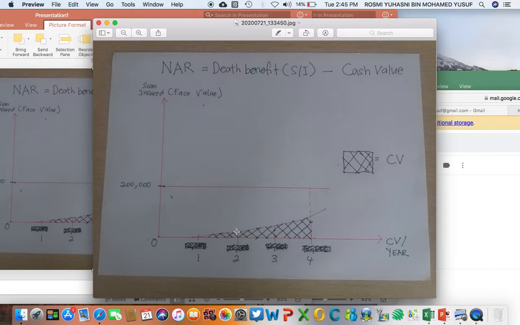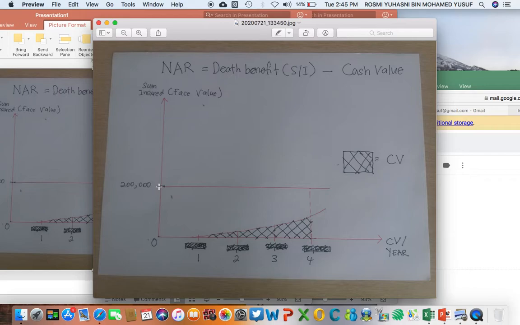So this shaded area is the accumulated cash value. Cash value accumulates from one year to another and will keep on increasing until the end of the contract.